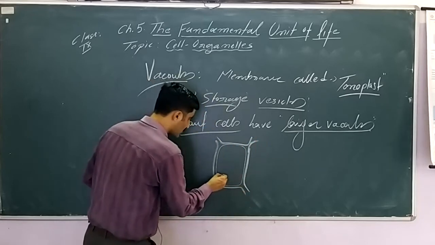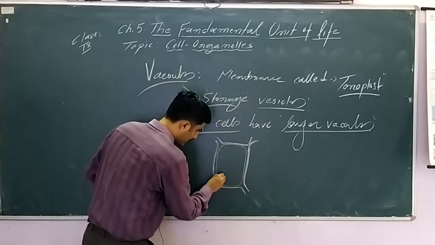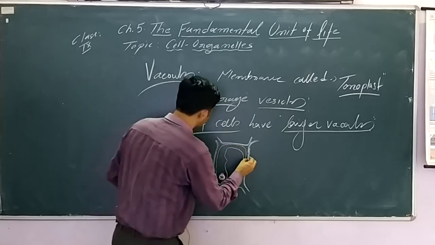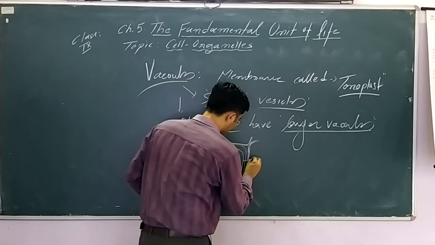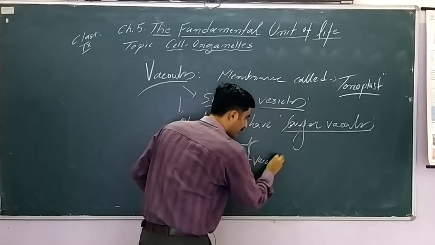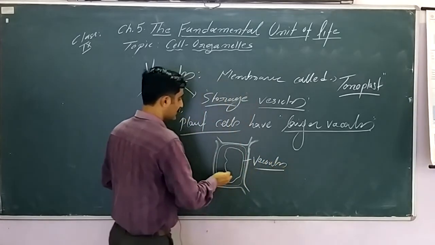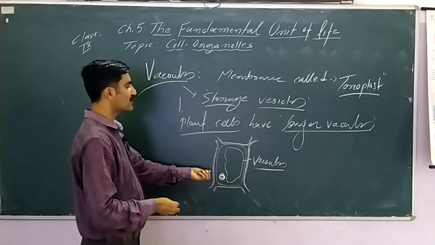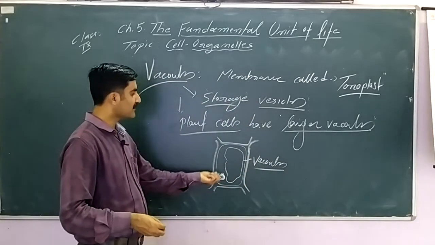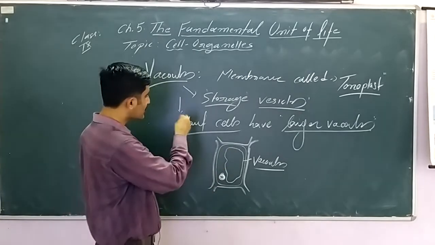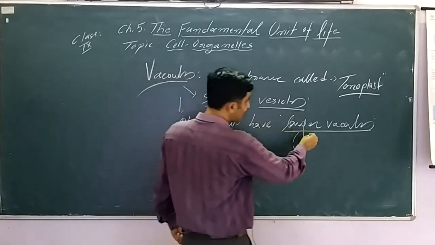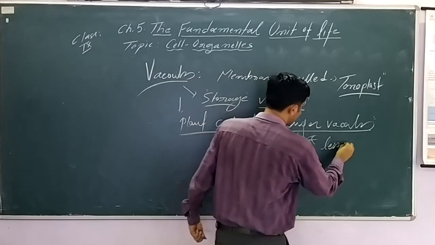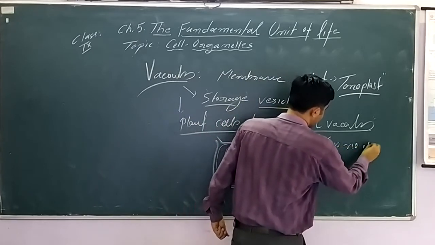We can see here there is a presence of a prominent large vacuole. This large vacuole pushes the nucleus to the periphery. The nucleus is peripheral. In case of plants, the vacuole is large in size and less in number. There is generally a single vacuole, or a small number.